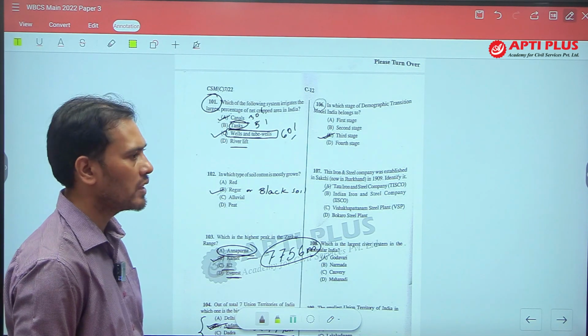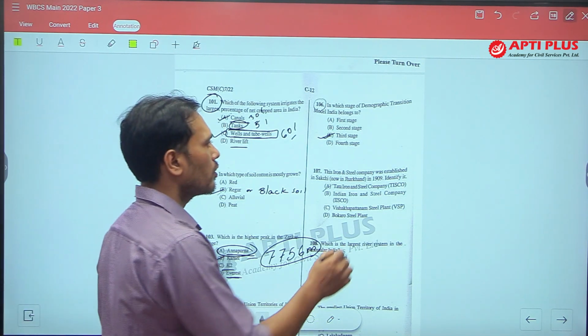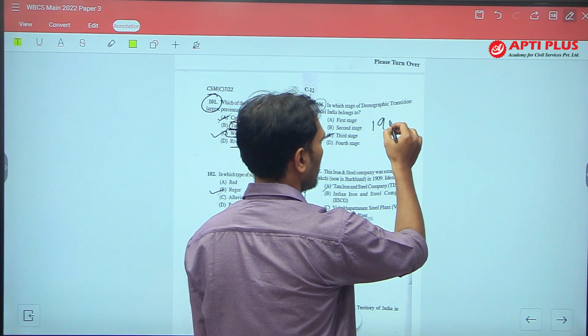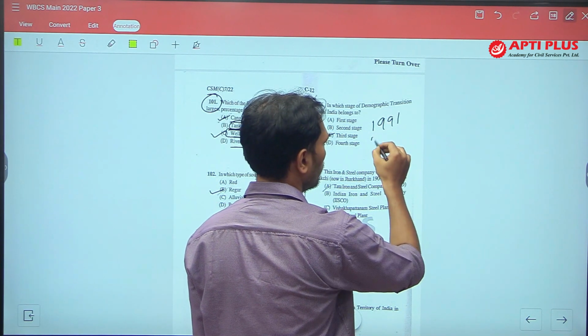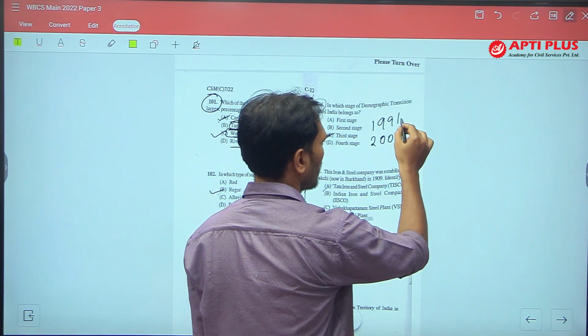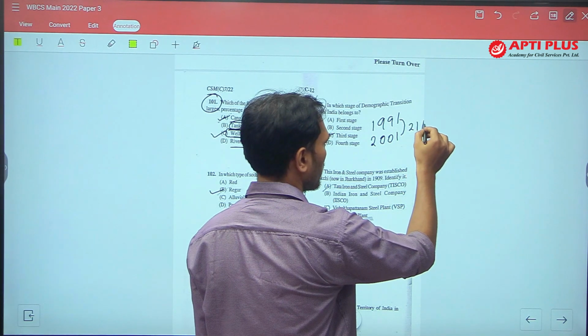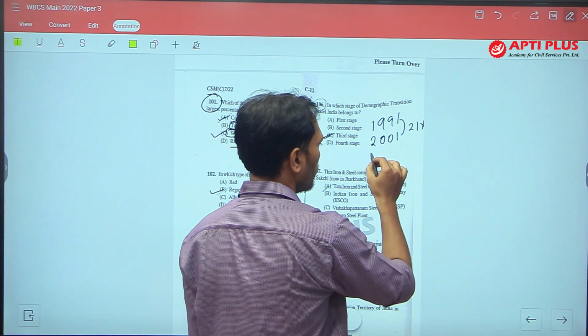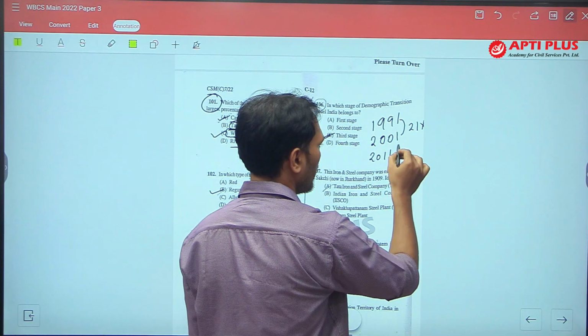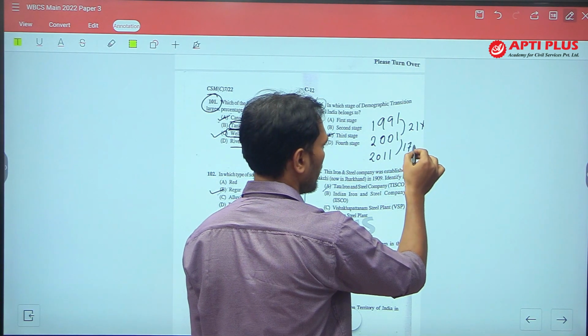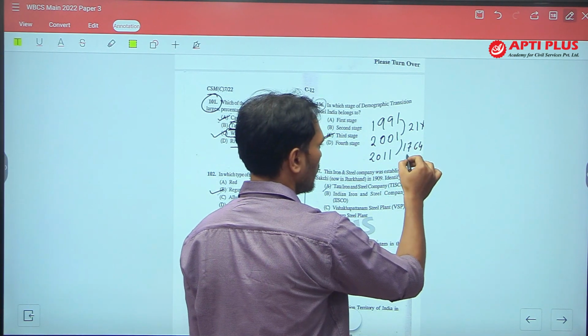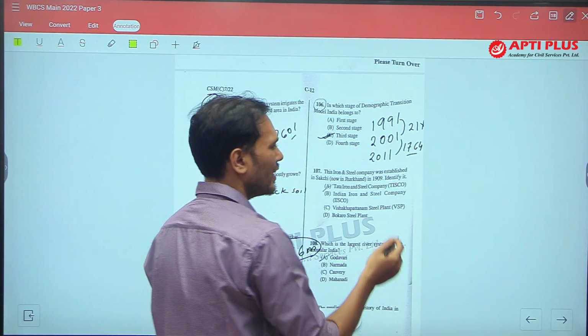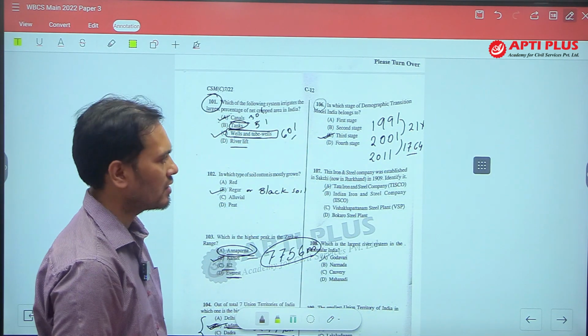Steady population growth means if you see from 1991 to 2001, the population growth rate was 21%, but from 2001 to 2011 the population growth rate is 17.64%. So it is neither increasing, it has declined by a certain percentage.